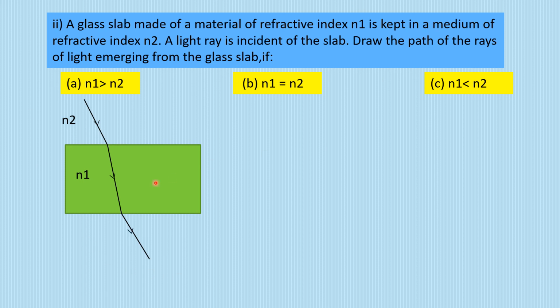So if you see such a question, don't worry, you have the concept with you, you can solve it very easily. All we need to know is that as soon as light travels from rarer to denser, it moves towards the normal. From denser to rarer, it moves away from the normal. That's it.